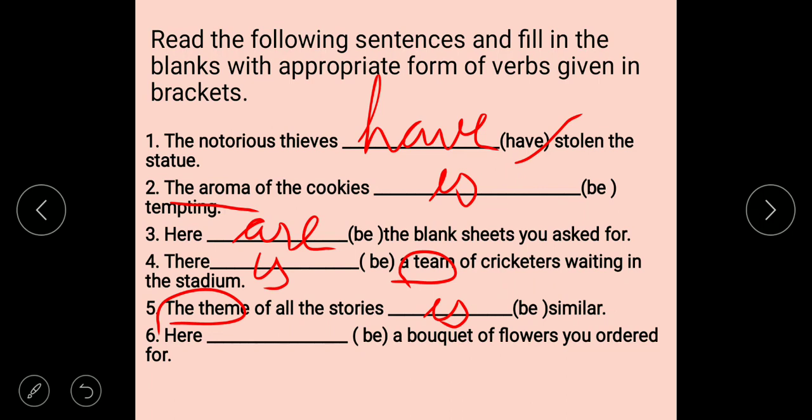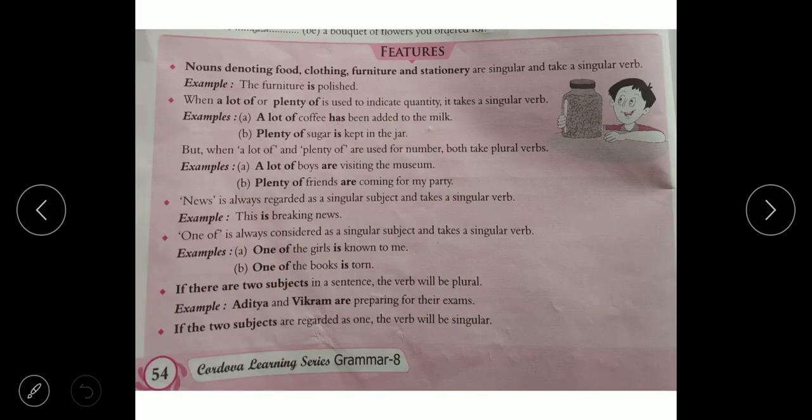Here is a bouquet of flowers you ordered. A bouquet means one bouquet, singular, so we have to use is. Nouns denoting food, clothing, furniture and stationery are singular and take a singular verb. The furniture is polished. Remember it: food, clothing, furniture and stationery are singular.